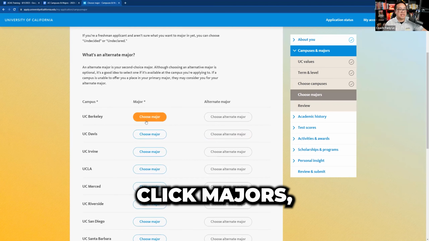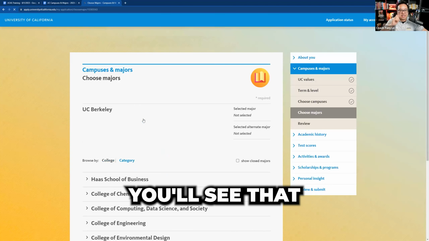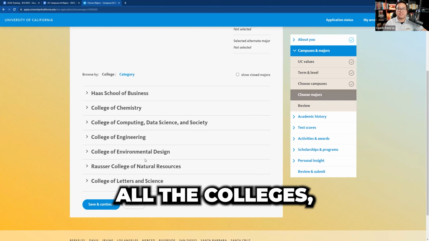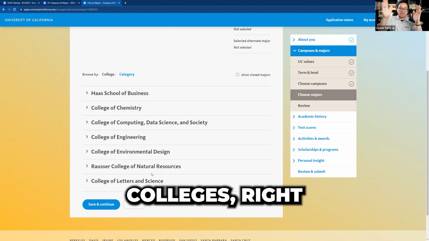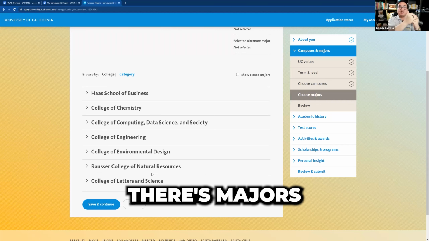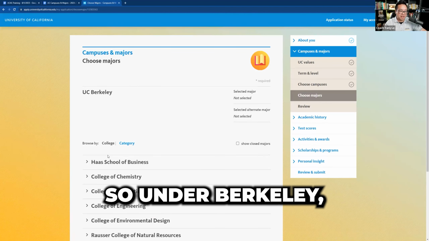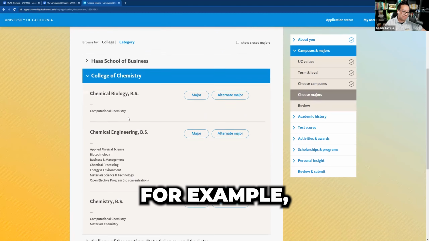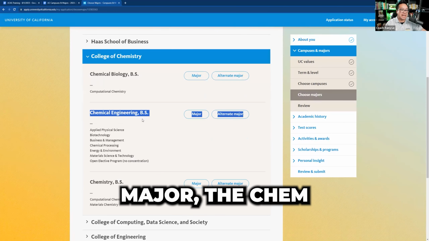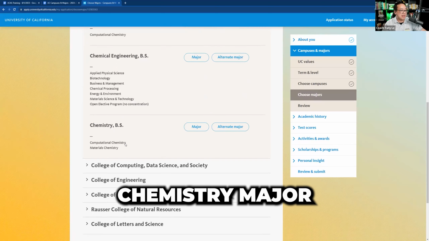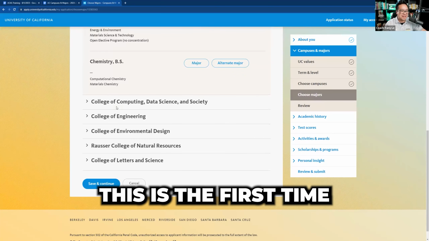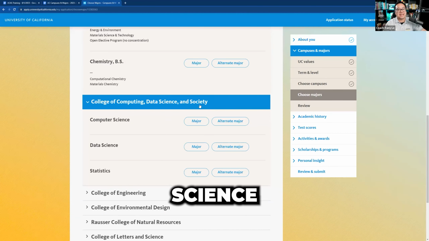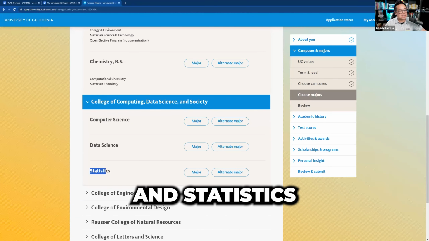So majors, right? When you click majors, for example, let's say UC Berkeley, you'll see that it's going to have all the colleges. So you see how colleges work. UCs have the university, then the colleges, right? Then under the colleges, there's majors. So under Berkeley, under College of Chemistry, for example, there's Chem Bio major, the Chem Engineering major, Chemistry major, right? Under this brand new college, this is the first time, the College of Computing, Data Science, and Society, there's Computer Science, Data Science, and Statistics.